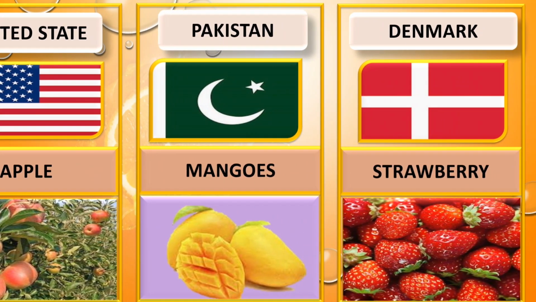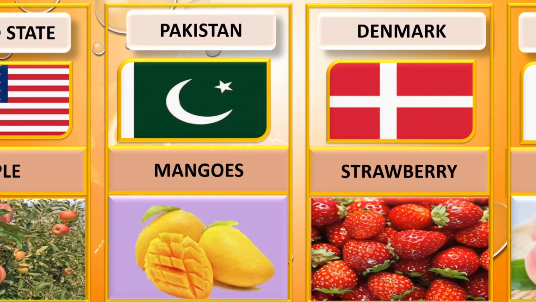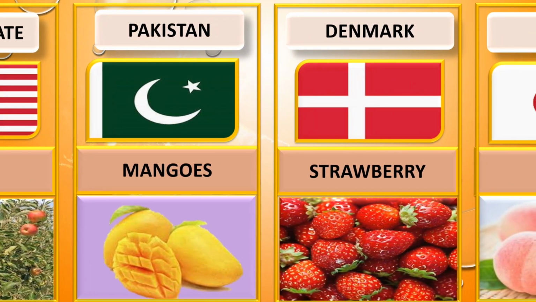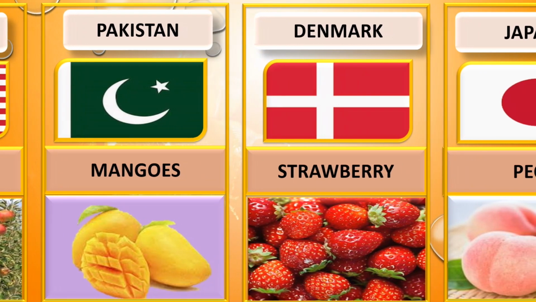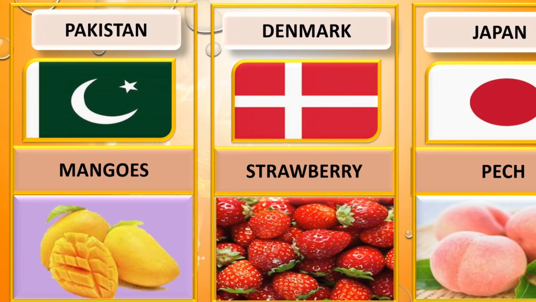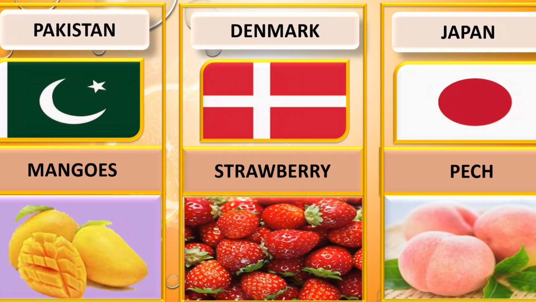National fruit of Denmark is strawberry. Next one, Japan. National fruit of Japan is peach.